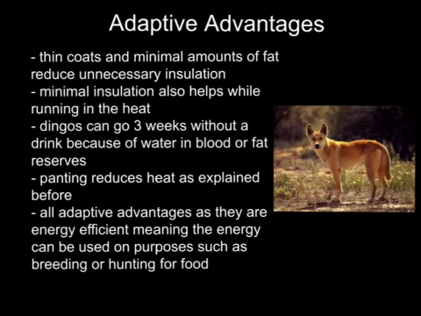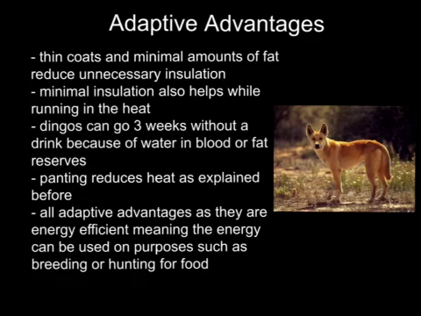It has been found from studies of the behaviour of dingoes that it can go 3 weeks without a drink, as they get water from blood or fat reserves in their body. However, the dingoes will mostly drink around once a day.